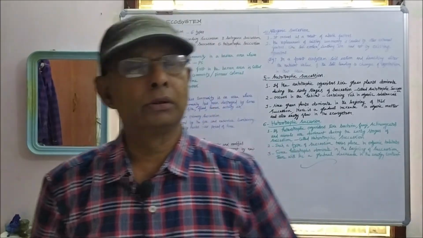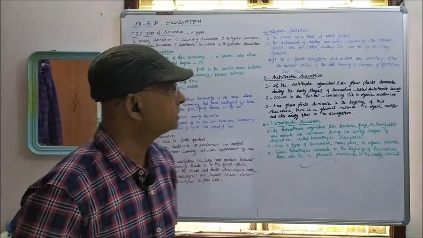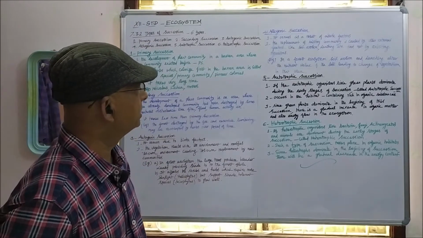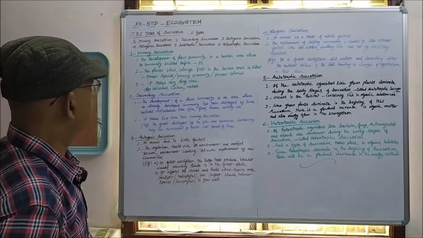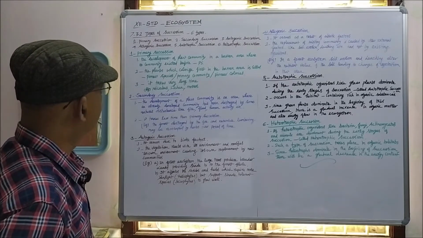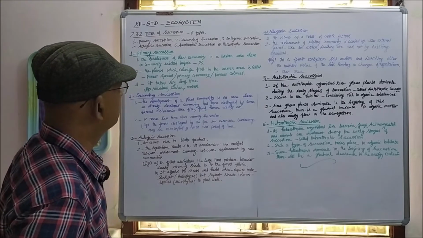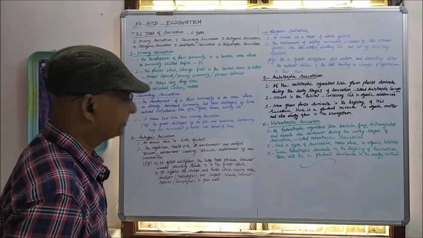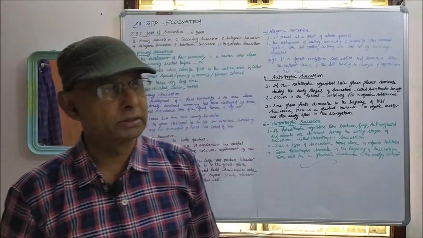First one is primary succession. Second one is secondary succession. Third, autogenic succession. Fourth one, allogenic succession. Fifth one, autotrophic succession. Sixth one, heterotrophic succession. First, we will see the primary succession.